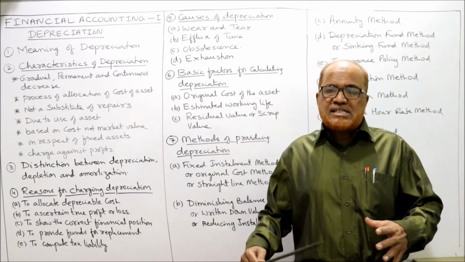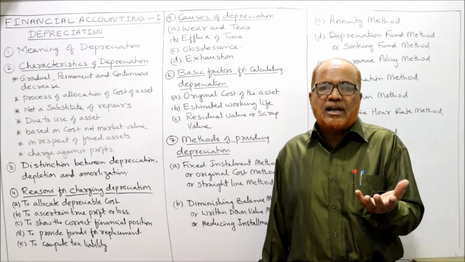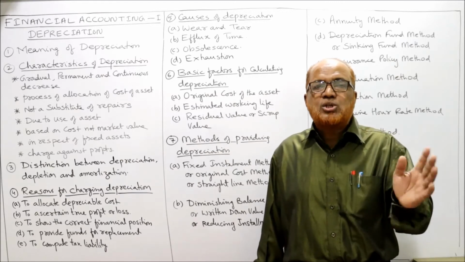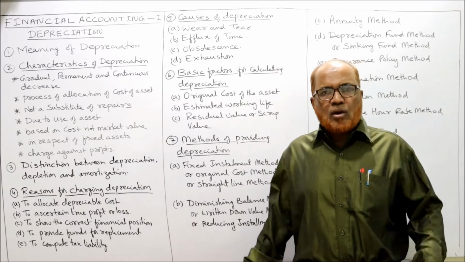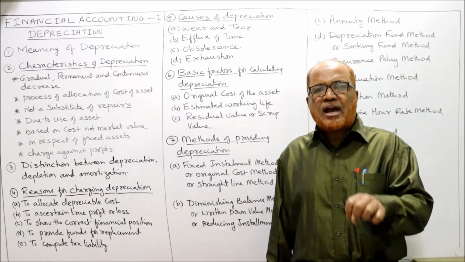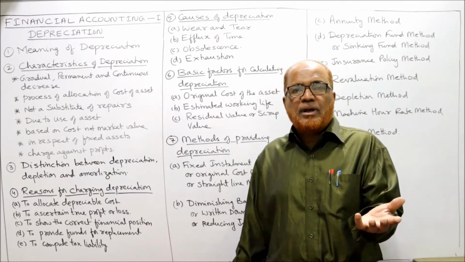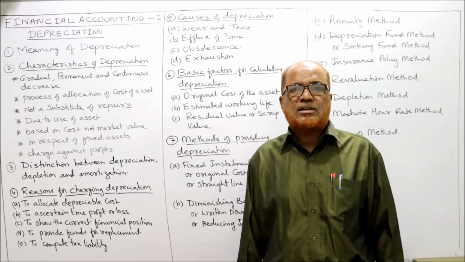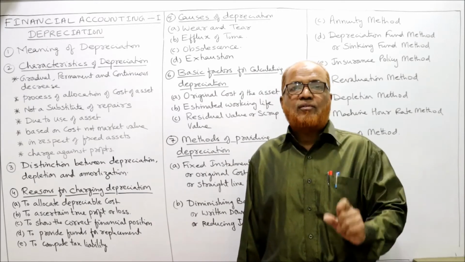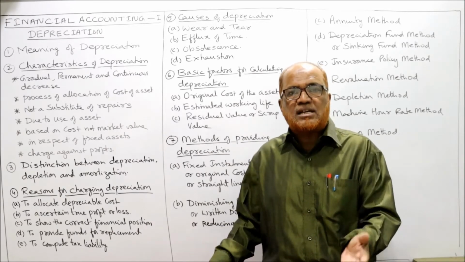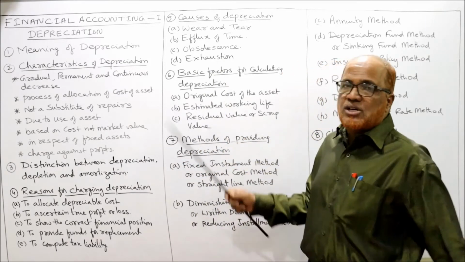Exhaustion. When wasting assets are continuously used, definitely a time will come when the asset will become exhausted. A simple example is a coal mine. A company is extracting coal from that mine, so a point of time will come when the coal is completely exhausted. As we extract the coal from the earth, we have to provide for depreciation because the value of that asset is declining. So these are some of the causes why depreciation should be provided.